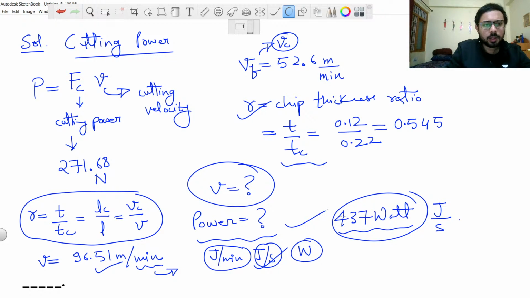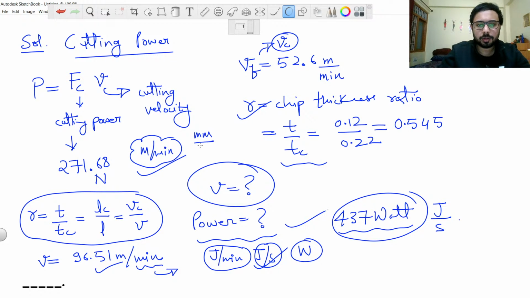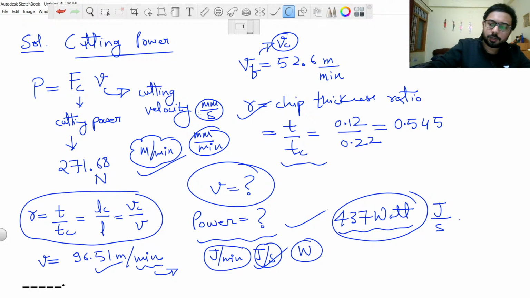So remember, this unit of velocity, meter per minute, is very important to take care of, because a lot of questions will ask for it to be converted to millimeter per minute. Some questions will ask to convert this unit to millimeter per second. So the unit of velocity gets changed a lot in this machining topic and in this manufacturing subject. So remember that you change the unit accordingly.